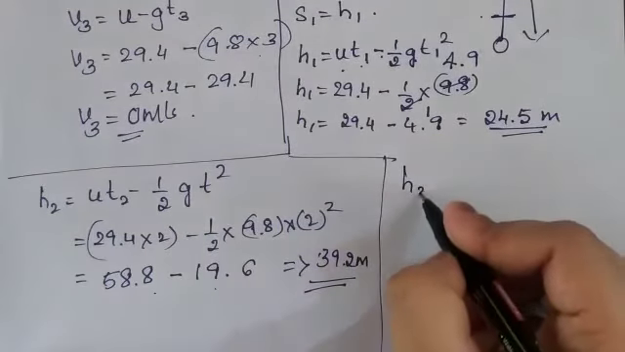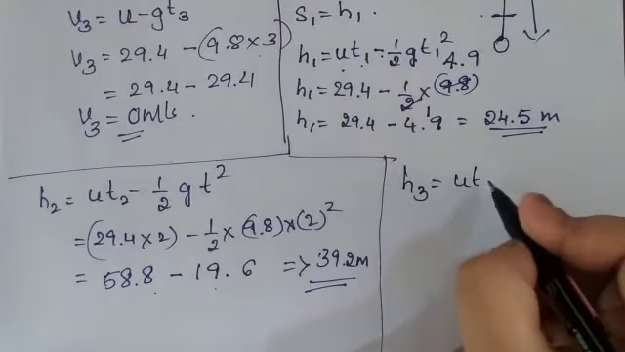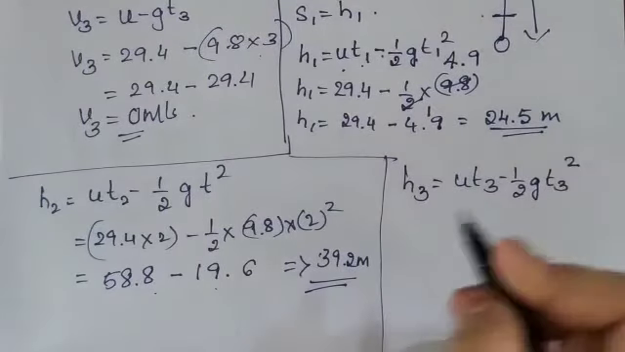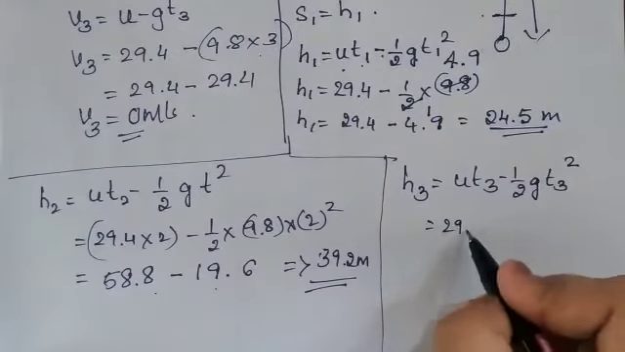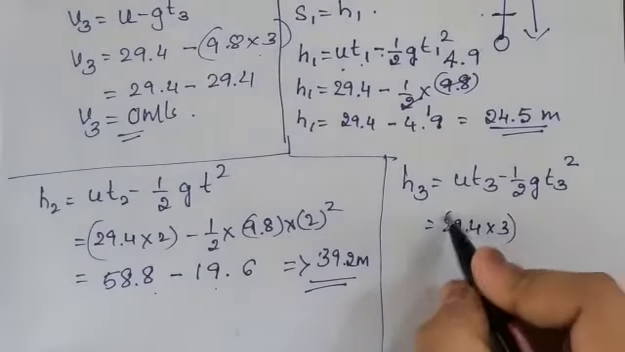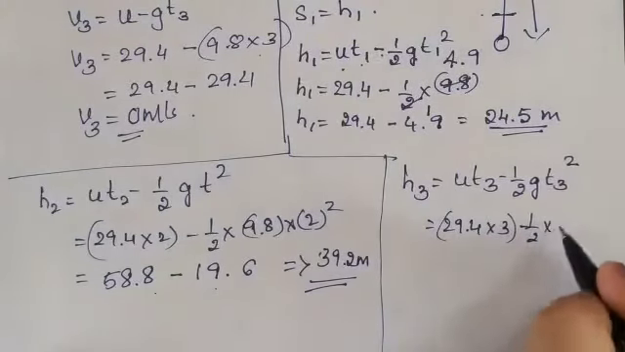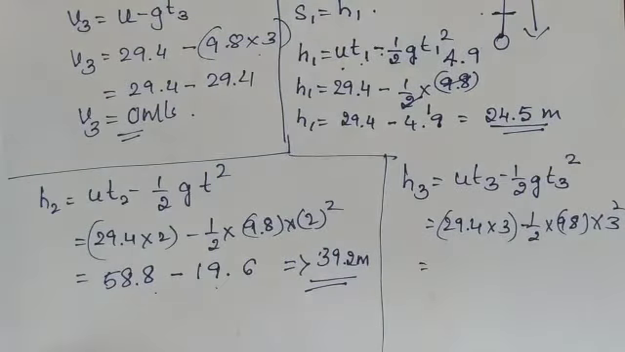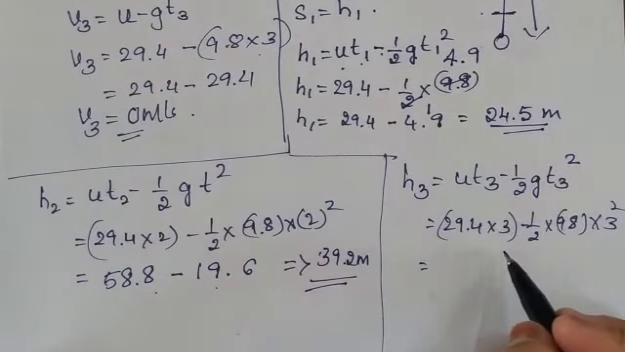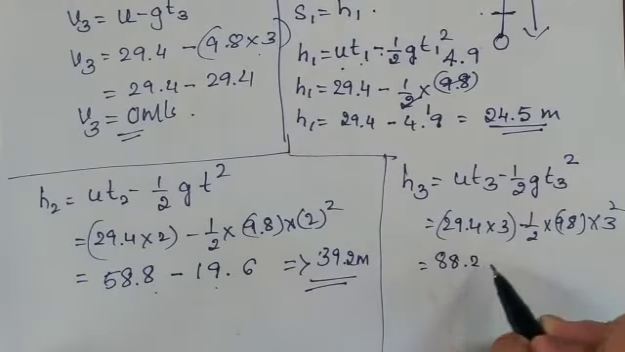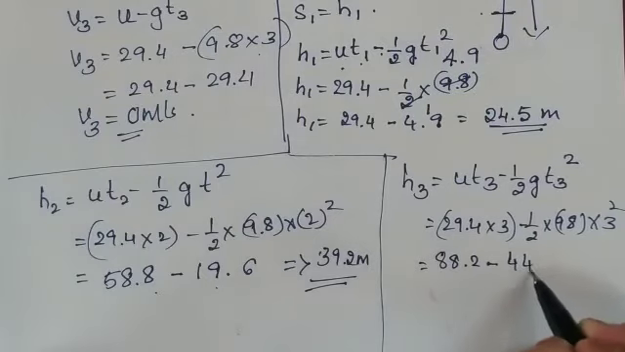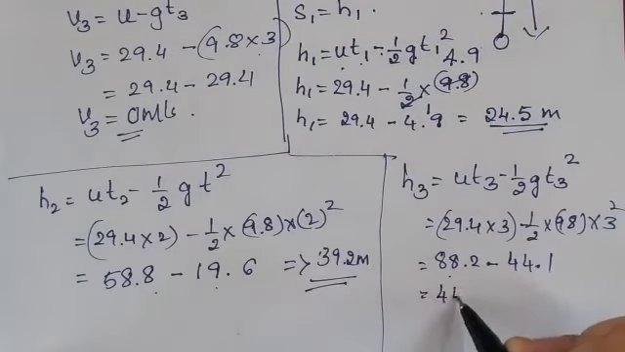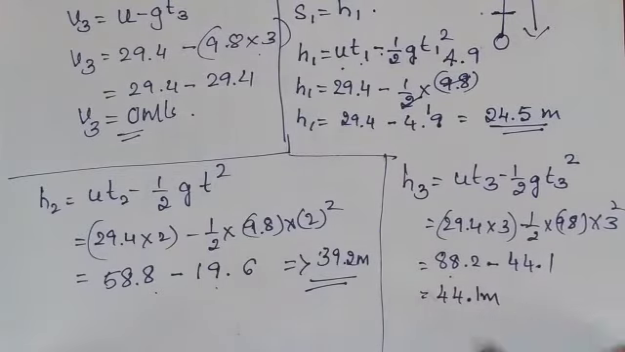Height 3, that is H3, equals UT3 minus half GT3 square. U is nothing but 29.4 into 3, minus half into 9.8 into 3 square. You have to do it. So 29.4 into 3 is 88.2, minus 44.1. So 88.2 minus 44.1, I am getting 44.1 meters of height.